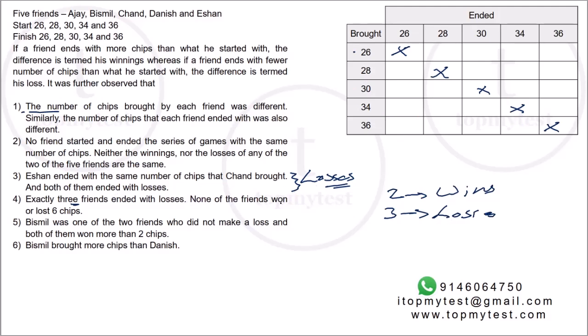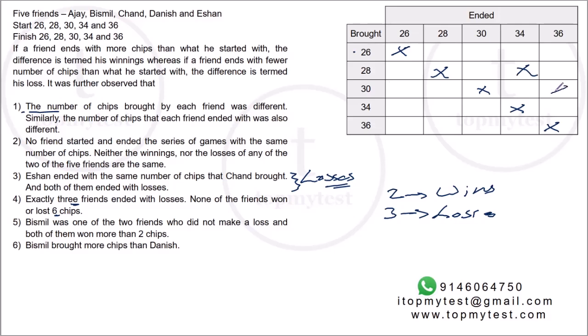None of the friends won or lost 6 chips. So 26 cannot end with 32, there is no 32, and 28 cannot end with 34.